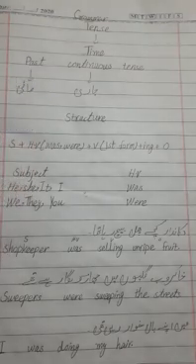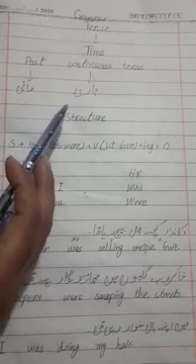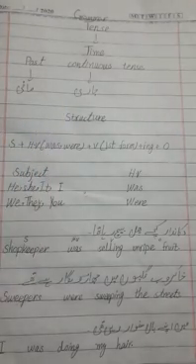In our previous lecture, students, we learned present continuous tense. As you know very well, present means maujuda, continuous means jari. Basically, present continuous tense shows the continuity of action in the present time. But past continuous tense shows the continuity of action in the past time. Past means mazi or guzra hua time, and continuous means jari. It means that past continuous tense shows the continuity of action in the past, meaning work is going on but